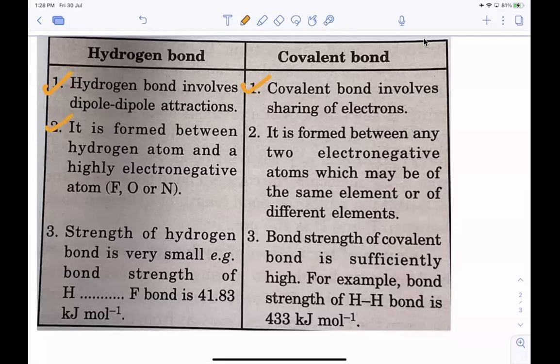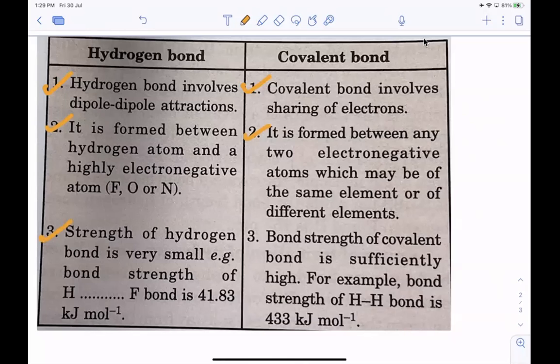Hydrogen bond is formed between a hydrogen atom and a highly electronegative atom. Covalent bond is formed between any two atoms, which may be of the same element or of different elements. So the sharing of electrons can take place between the same element, or between different elements also. But for the formation of hydrogen bond, the hydrogen should be attached to a highly electronegative atom like fluorine, oxygen, and nitrogen, obviously.